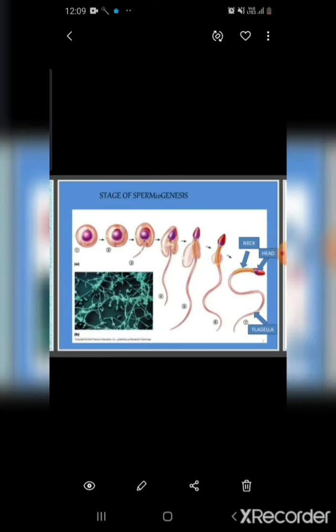And at last there is spermiation. So what is actually spermiation? From spermatid, by the process of spermiogenesis, spermatozoa are formed. The mature spermatozoa are released from the Sertoli cell into the seminiferous tubule, and this is called spermiation. Spermiation means release of spermatozoa from Sertoli cell.